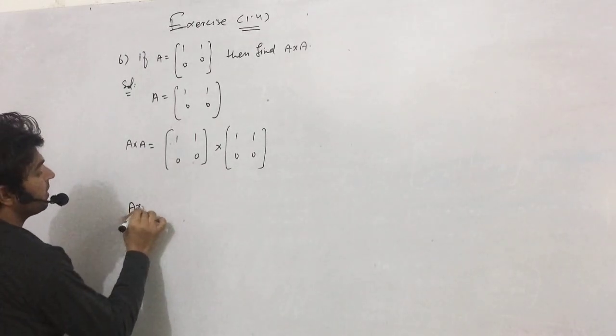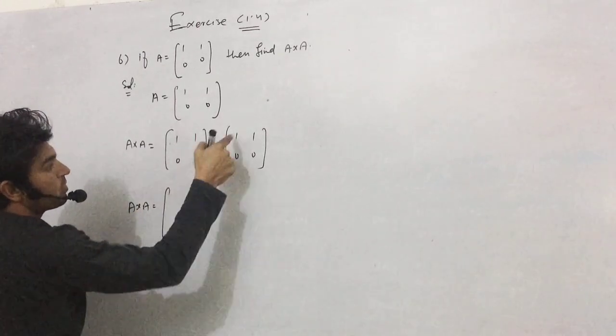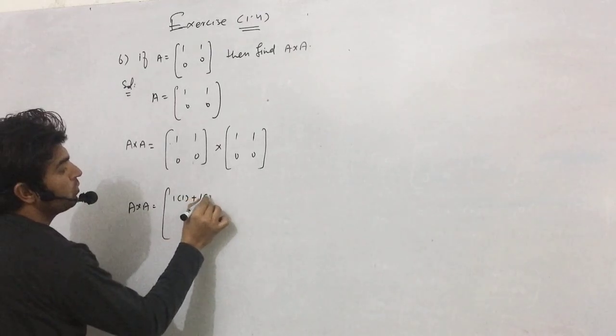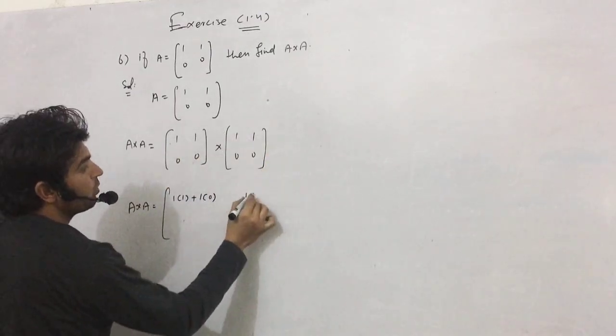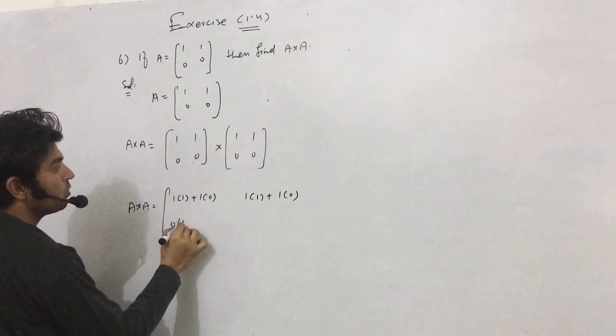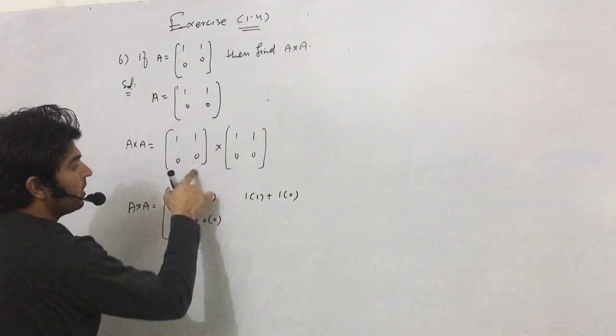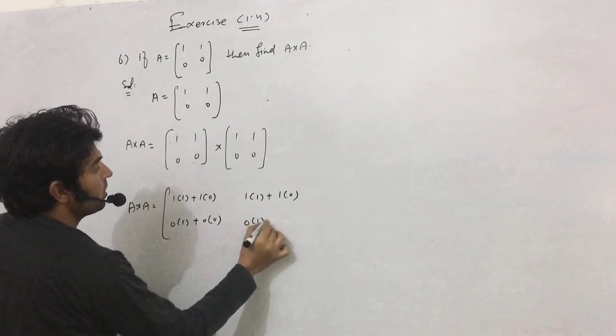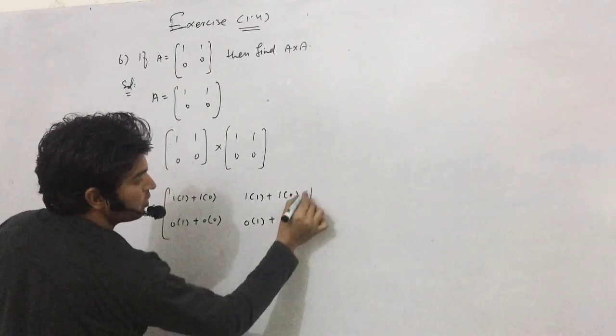So it means that A cross A is equal to, so first row first column: 1 into 1 plus 1 into 0. Okay, first row second column: 1 into 1 plus 1 into 0. Okay, second row first column: 0 into 1 plus 0 into 0. Okay, second row second column: 0 into 1 plus 0 into 0. Okay, just close the bracket.